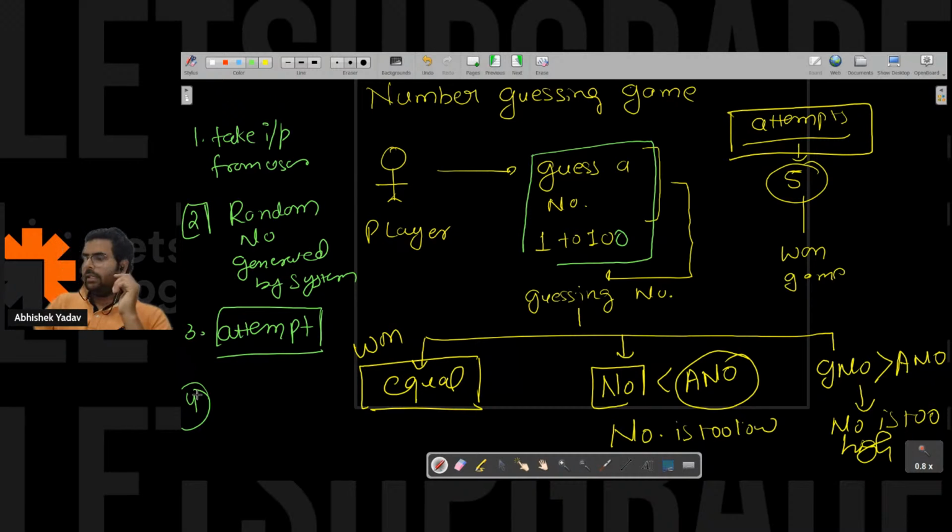So here I will use if else if, right? I have done the if else if part. And anything else, guys? We can use switch case here. Is anyone saying that we can use switch case here? Please write in the chat.